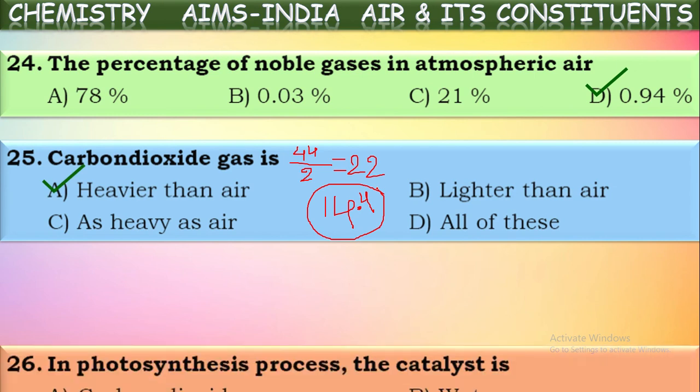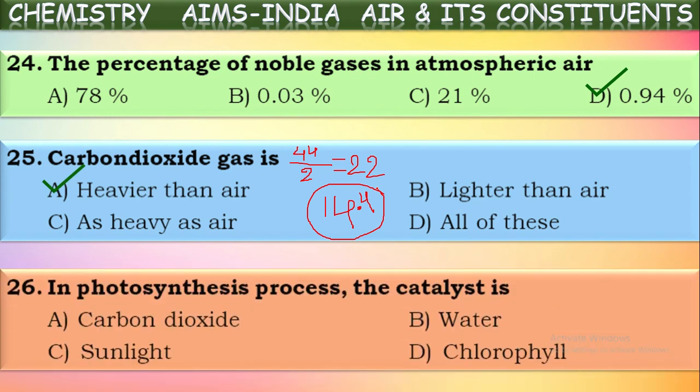Next, in the photosynthesis process, the catalyst is, so the substance which is helping the photosynthesis process in the plants is chlorophyll. In the presence of chlorophyll, water and carbon dioxide react together and they form food. So this is happening in the presence of chlorophyll, so it is considered a catalyst.